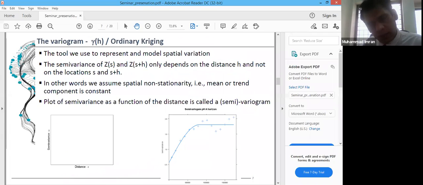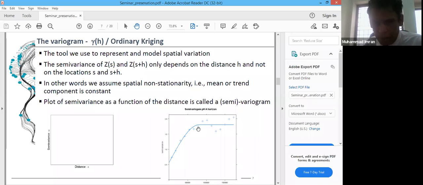When we plot these semi-variances, or the difference between the values against the distances, we get the spatial variability. I mean, from which point the spatial variability started, and in geostatistical terms we call it the nugget value, and at what distance the value was varying within the field, and at what point it starts constant and stops varying.